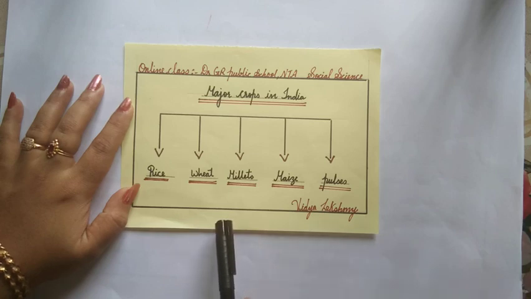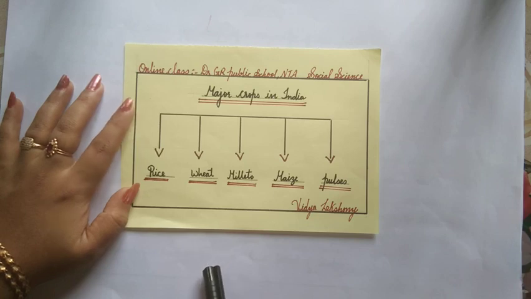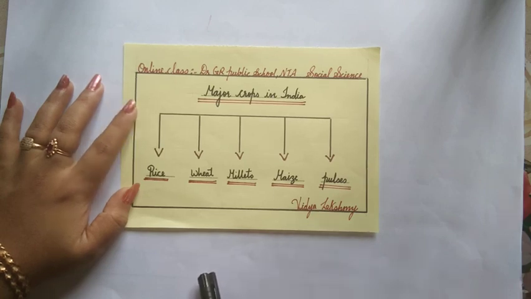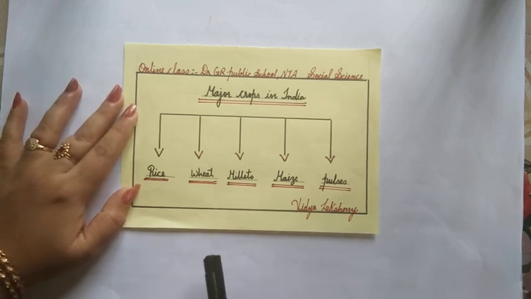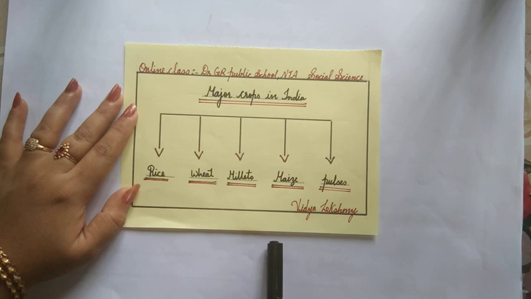Food grain crops include rice, wheat, millets, maize, pulses, etc. Cash crops include cotton, jute, sugarcane, oilseeds. Plantation crops include tea, coffee, rubber. And horticulture crops include fruits and vegetables.